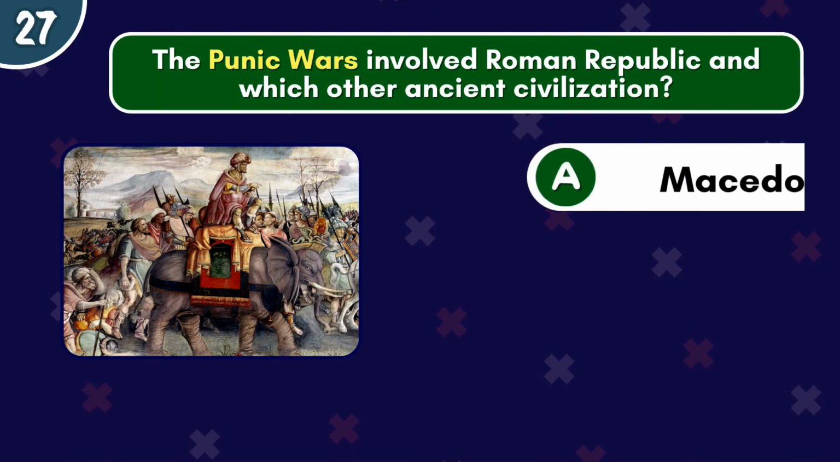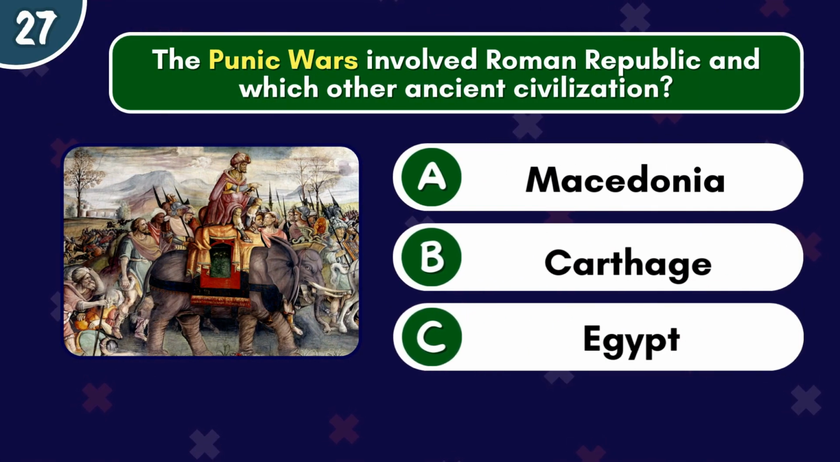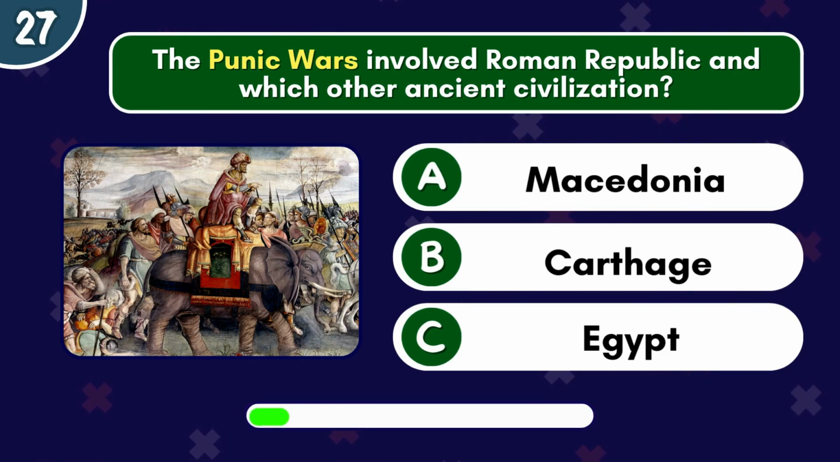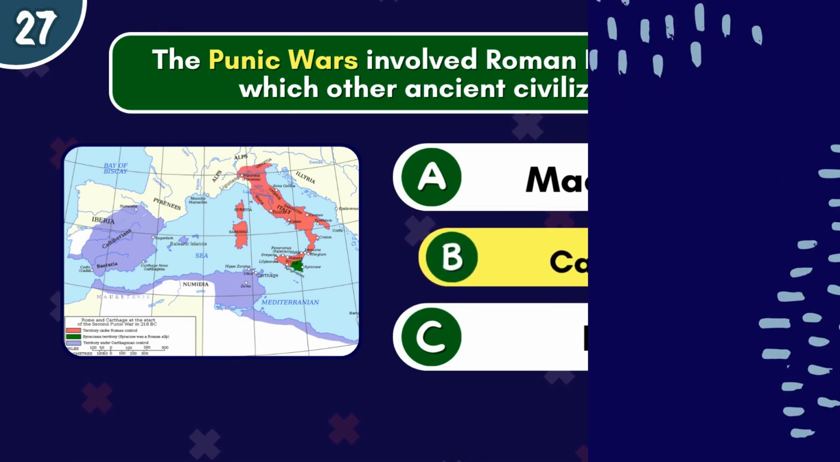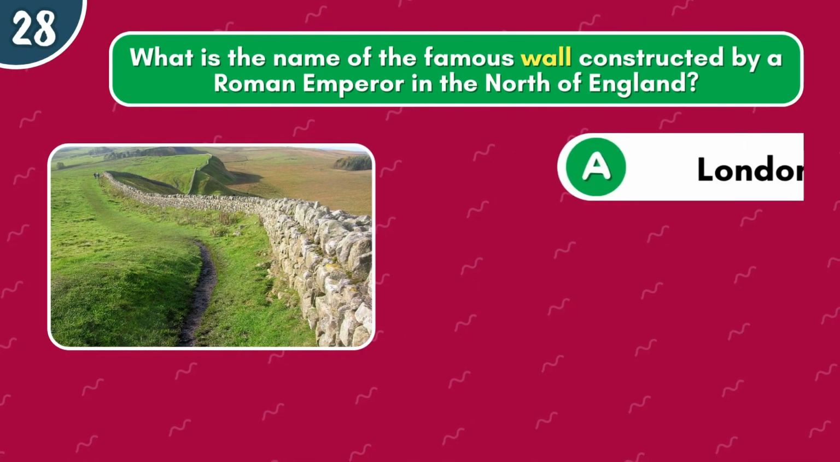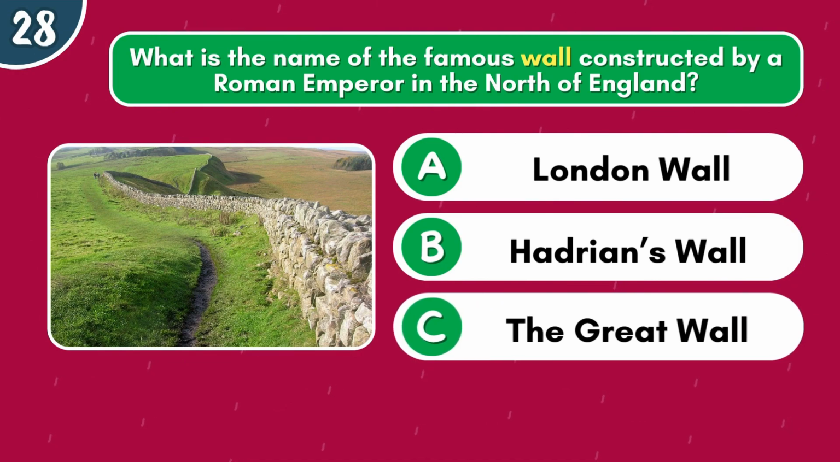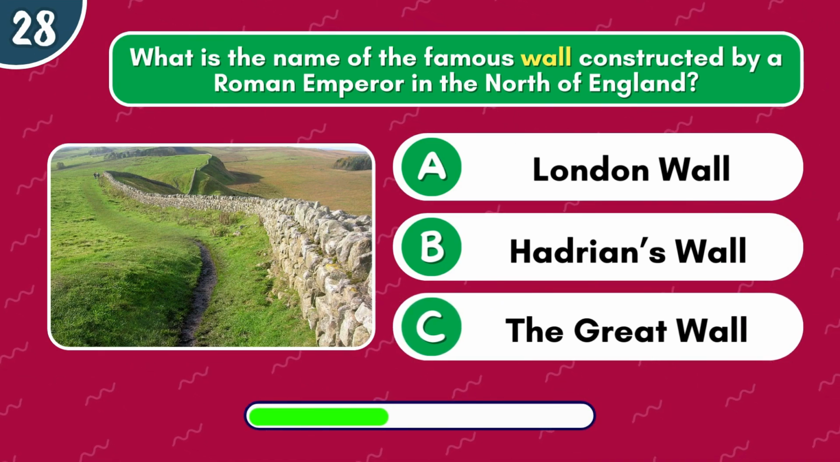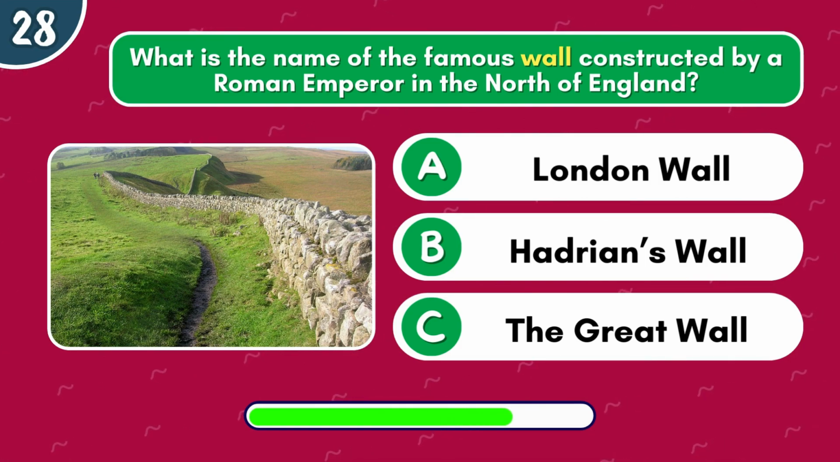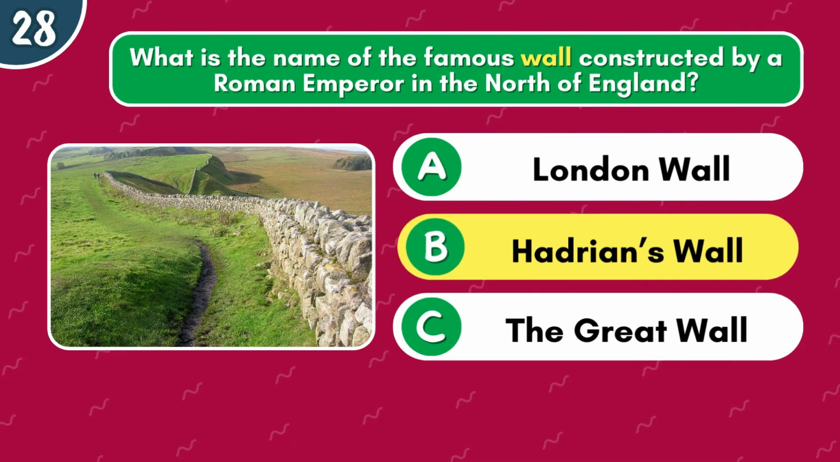The Punic Wars involved the Roman Republic and which other ancient civilization? Macedonia, Carthage, or Egypt? It's Carthage. What is the name of the famous wall constructed by a Roman emperor in the north of England? London Wall, Hadrian's Wall, or the Great Wall? It's Hadrian's Wall.